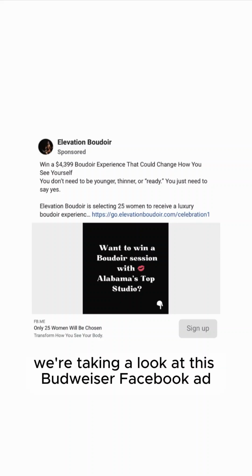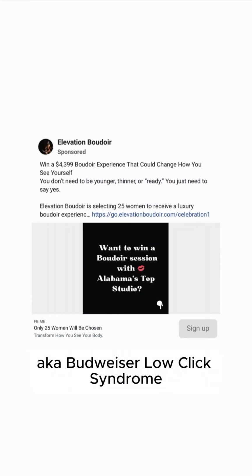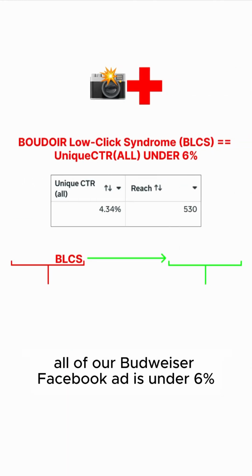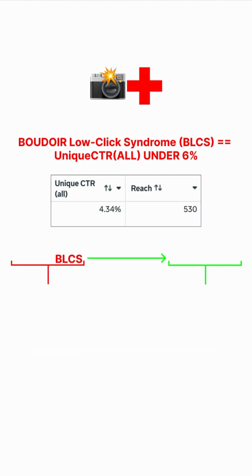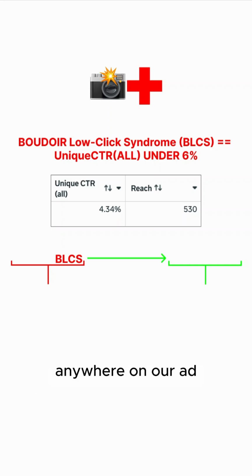All right, we're taking a look at this Boudoir Facebook ad. Going to diagnose it, see if we believe it has BLCS, aka Boudoir Low Click Syndrome. So BLCS is when the unique CTR of our Boudoir Facebook ad is under 6%, aka fewer than 6 out of 100 women are clicking anywhere on our ad.